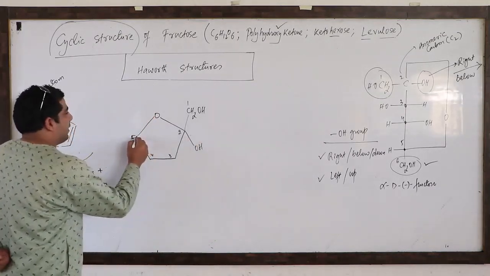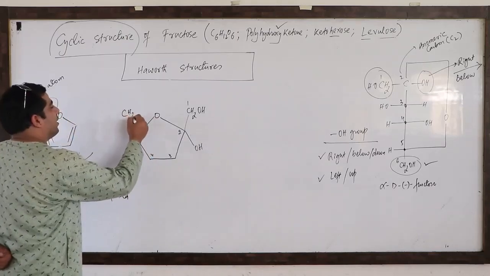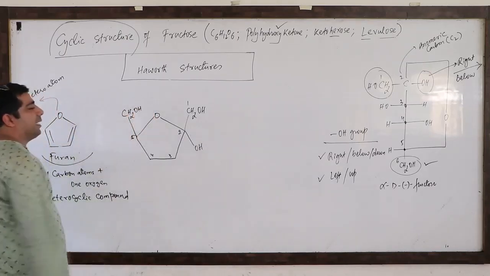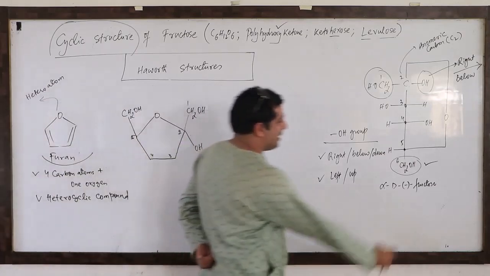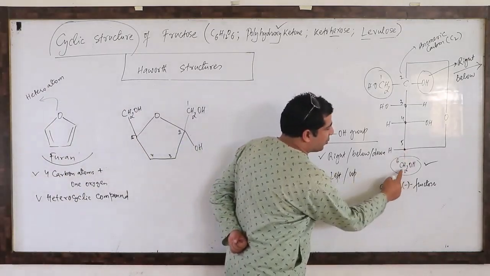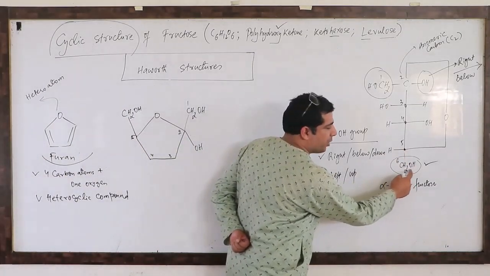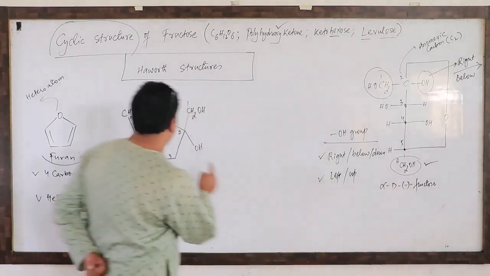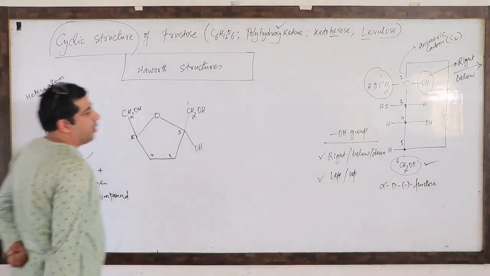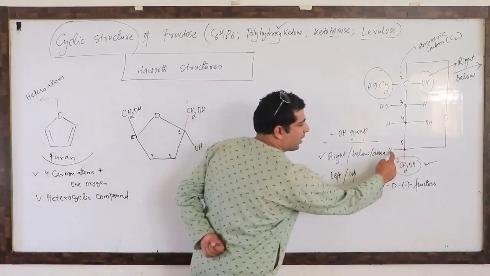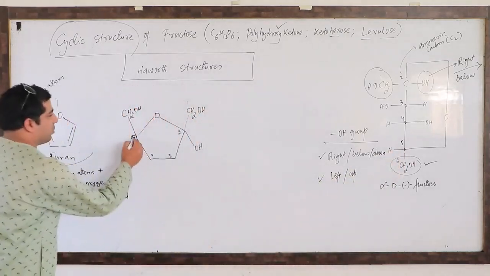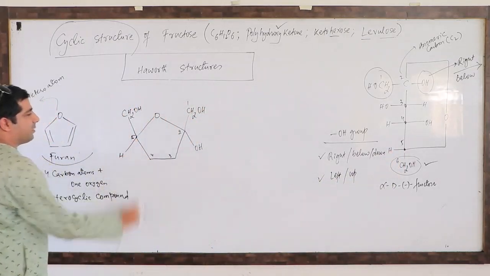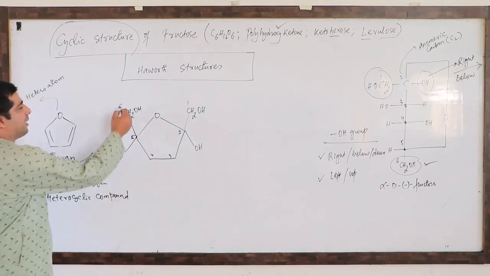The sixth carbon is out of the ring, so I will write CH2OH here. Correct? What else is on the fifth carbon? CH2OH, but it is outside the ring. What else is on the fifth carbon? Hydrogen. So hydrogen will be written like this.